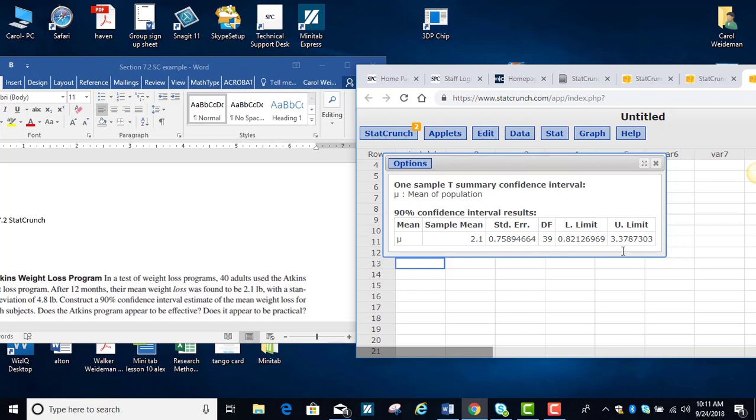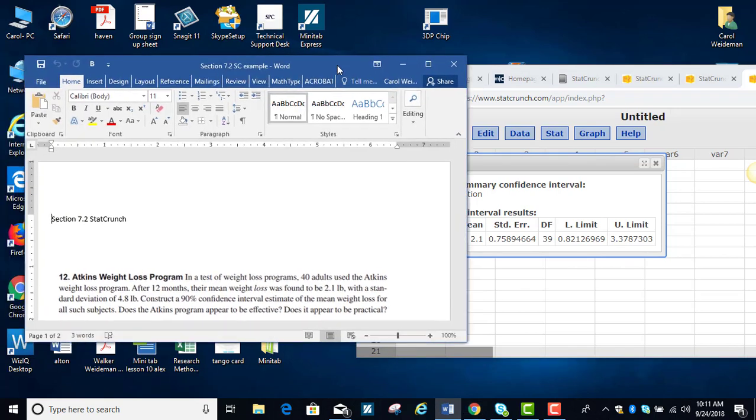So for that confidence interval, now think about that. This is over 12 months. Is it really effective? Well, it doesn't include 0, so we know there is weight loss going on. But over the course of 1 year, if we're seeing our participants only losing on average a little bit more than 2 pounds, with a confidence interval ranging from about 0.8 up to 3.4 pounds, it doesn't really seem like this program is a very practical program for the participants.